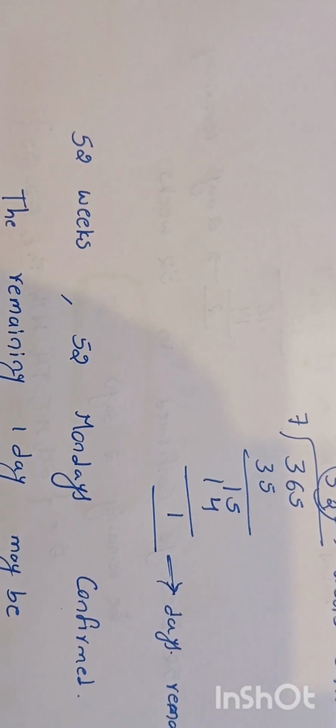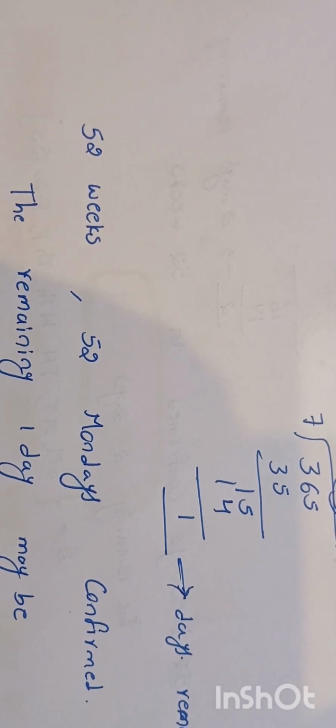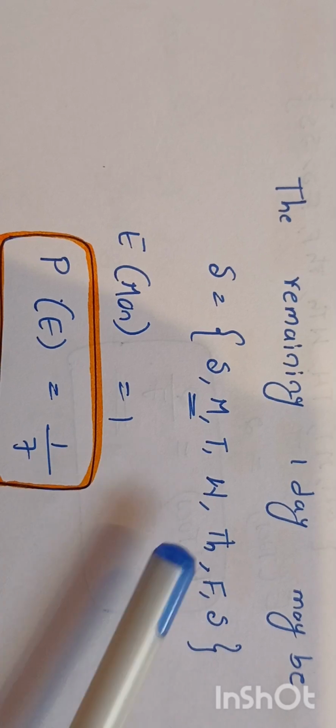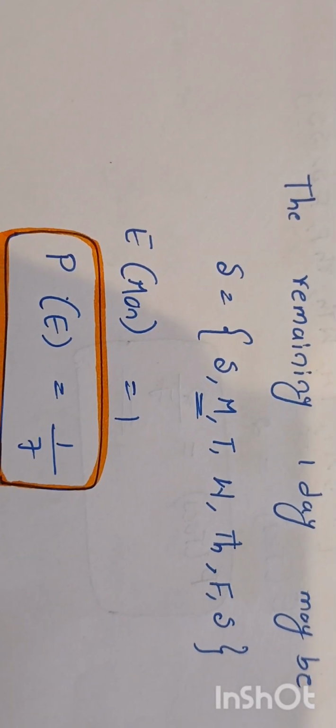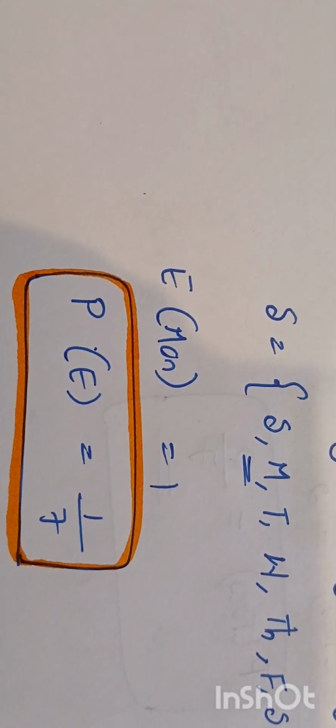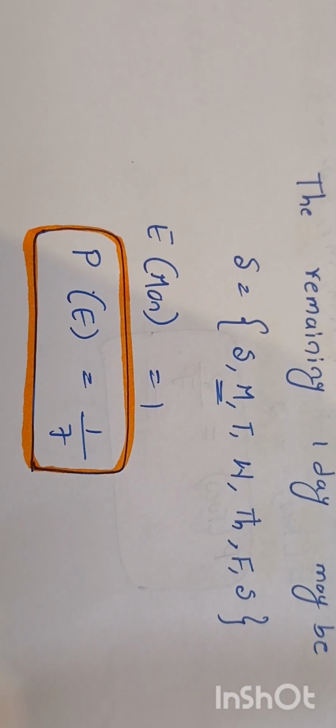And for 52 weeks, 52 Mondays are confirmed. And the remaining one day may be any day in the week. And hence the number of favorable outcomes for getting Monday is 1. The probability is 1 divided by 7. This is for a non-leap year.